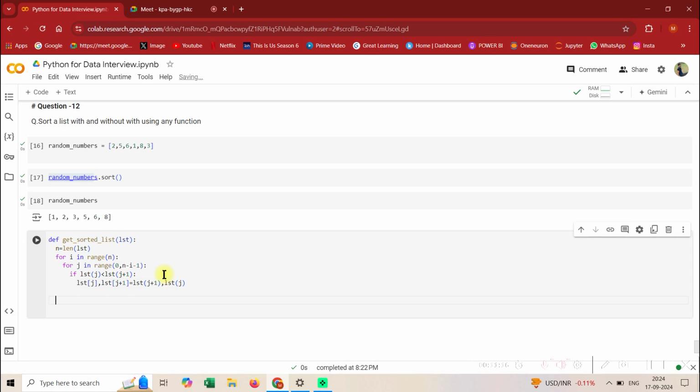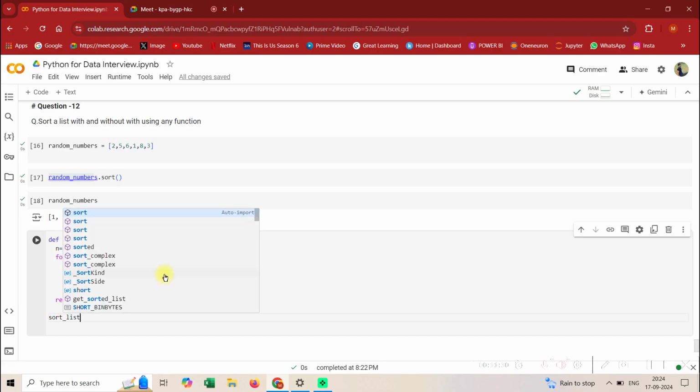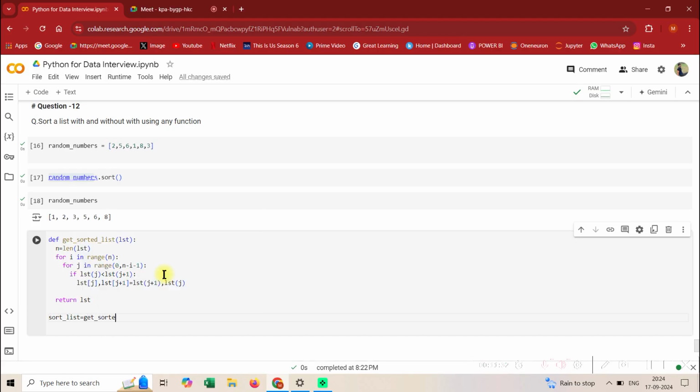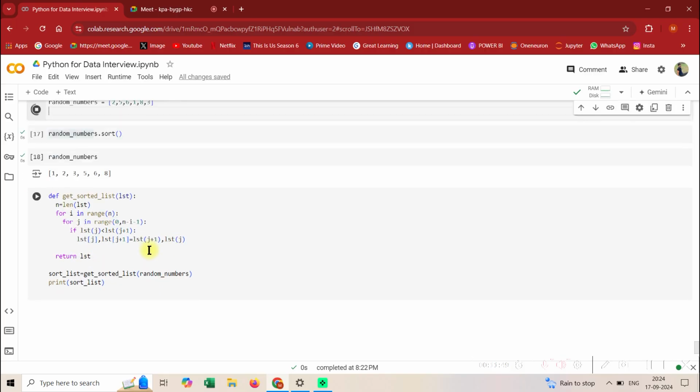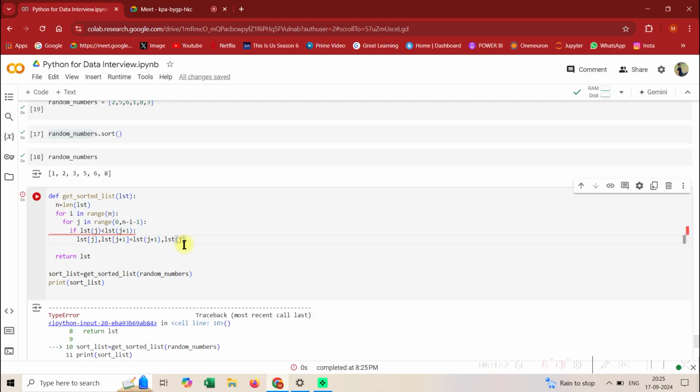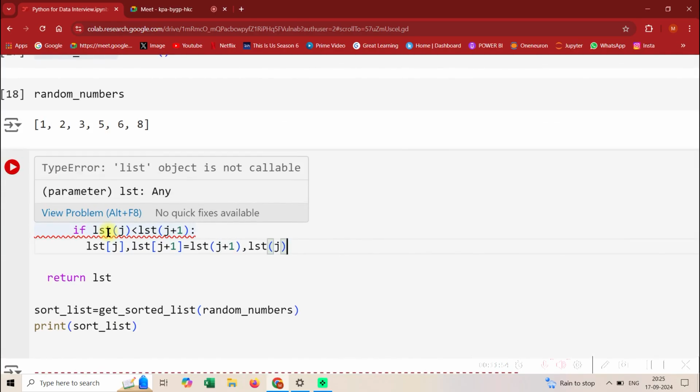And you need to return the list. So sort list is equal to get sorted list of random numbers, then print sort list. Don't worry guys, I'll explain it to you. Let's just run this. Okay, so there is some error.